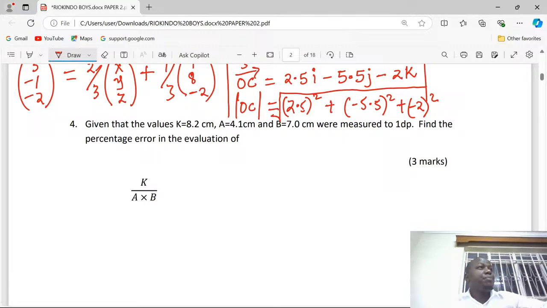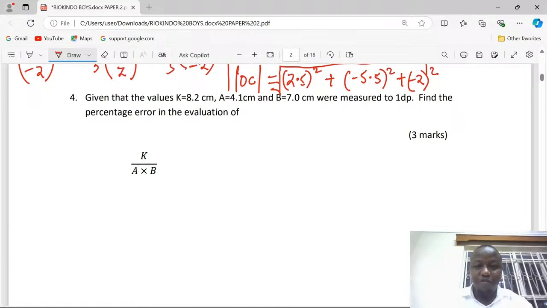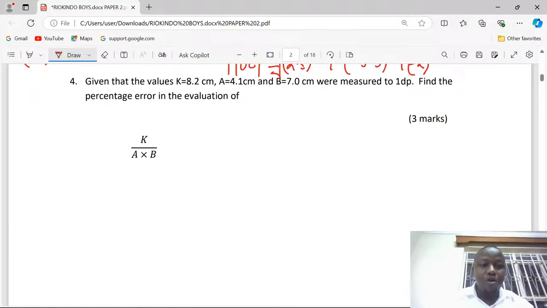On the errors and approximations, one thing we're supposed to know is that there is absolute error in the recording of each dimension. And so we have to obtain the limits within which the recordings have been done. As we focus on this question, it's very good for you to know that